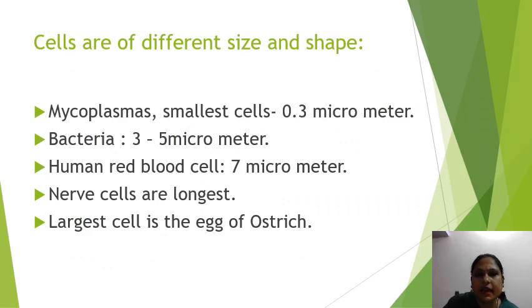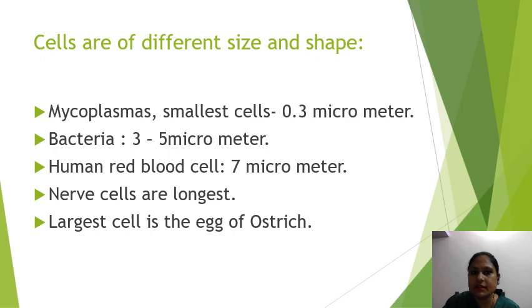Cells are of different size and shape. Mycoplasma is the smallest cell, 0.3 micrometer. Bacteria are 3 to 5 micrometer. Human red blood cells are 7 micrometer. And nerve cells are the longest, up to 1 to 2 meter in length, present in the body of animals and humans. And the largest cell is the egg of ostrich. So these are the different sizes.